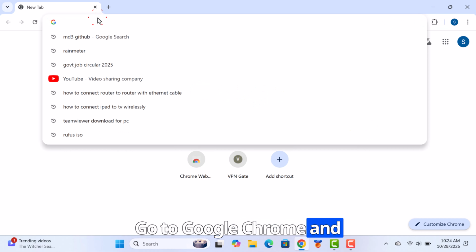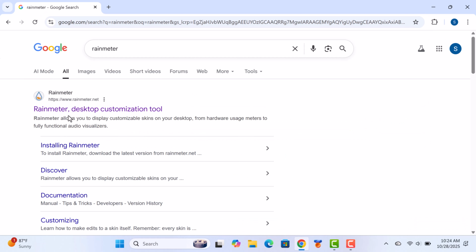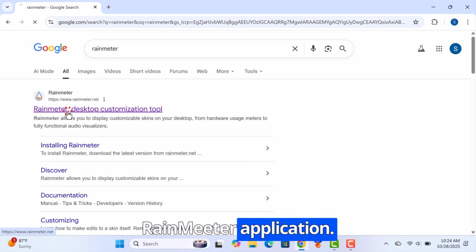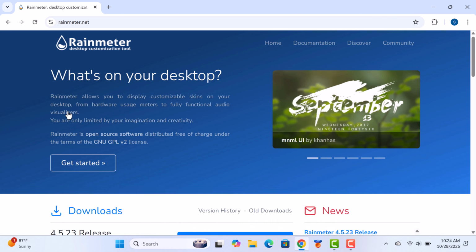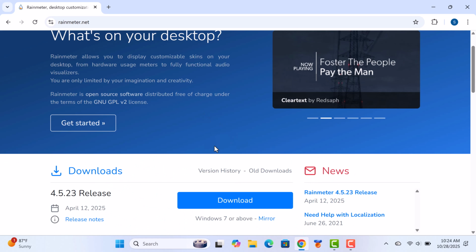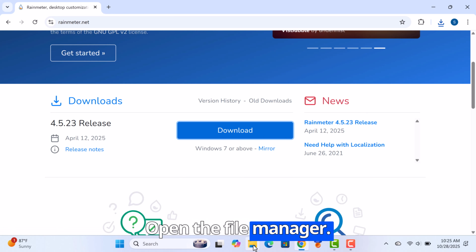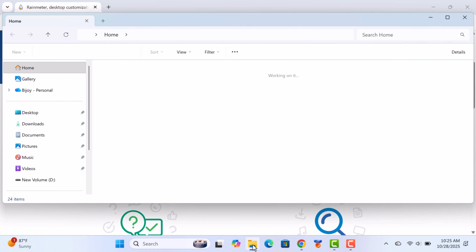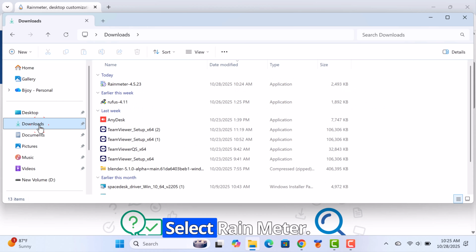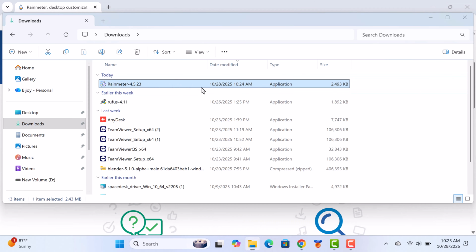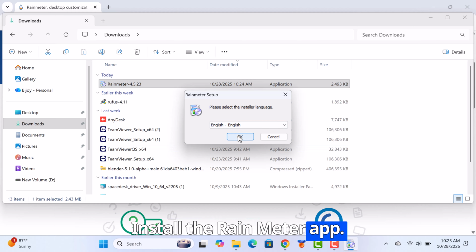Go to Google Chrome and search for Rainmeter. First download the Rainmeter application. Click Download. Open the File Manager. Select Rainmeter. Install the Rainmeter app.